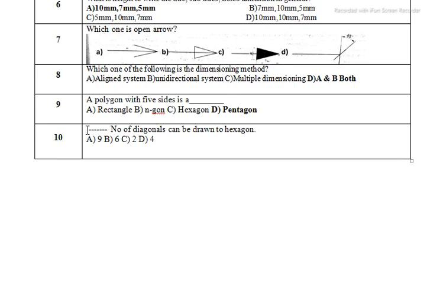Then the next question, and last question of this video, is: how many diagonals can be drawn in a hexagon? Okay, within a hexagon how many diagonals can we draw? How to find out the number of diagonals, on that I will make one video separately.